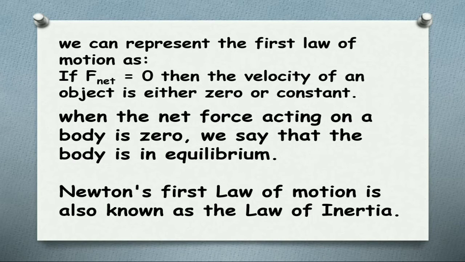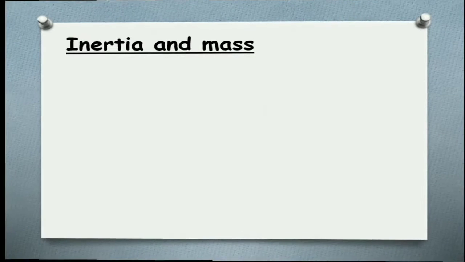We can represent the first law of motion as: if F net equals 0, then the velocity of an object is either 0 or constant, meaning there will be no change in the velocity of the object. When the net force acting on a body is 0, we say that the body is in equilibrium. Newton's first law is also known as the law of inertia. It tells about the resistance to change a state of motion, which is nothing but inertia.